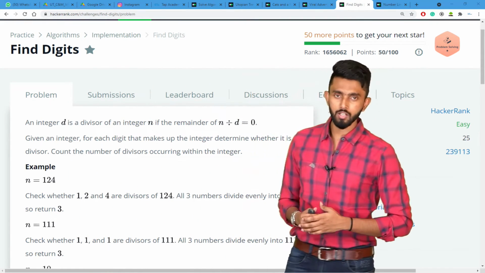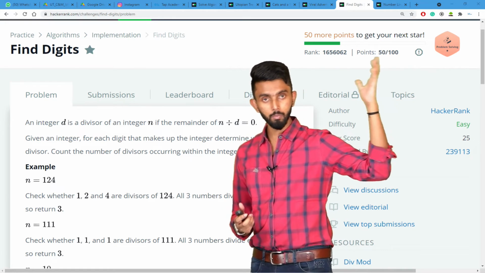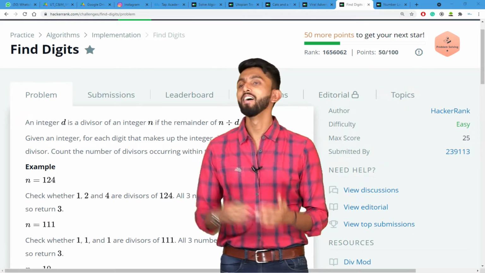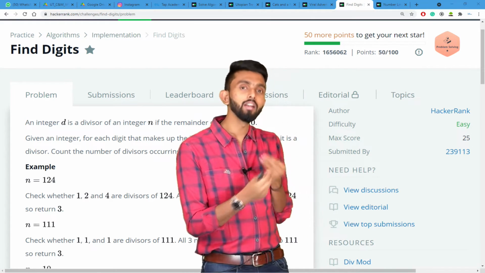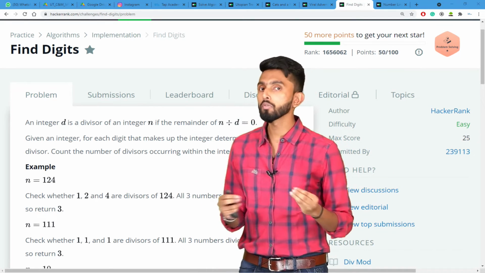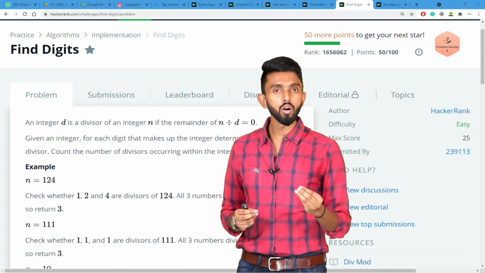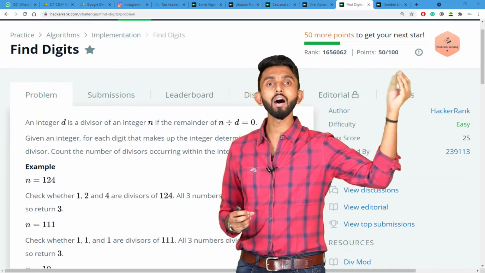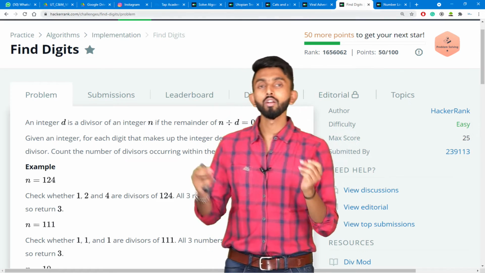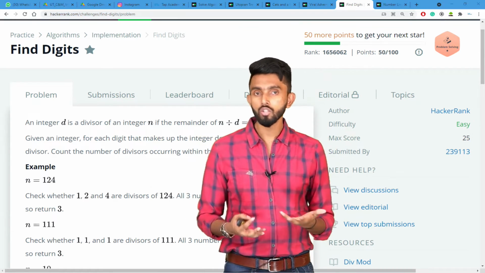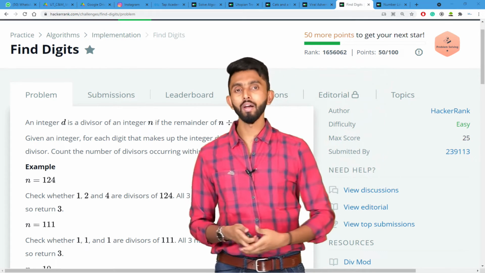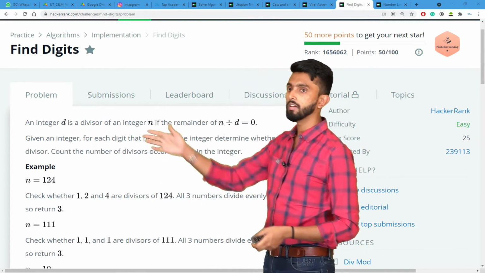Again, it's not about the stars. Okay, don't become like a person, you're not a film star or something that you have to be behind stars. It's just an incentive, just a motivation to solve. But the true purpose of this workshop is not to make you a star in HackerRank or give you stars. It is to ensure that you understand the foundations of coding, build a strong foundation of logic, and then go ahead. Okay, come down. Okay, read this, please.